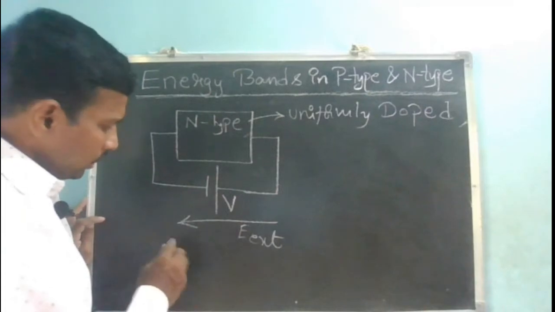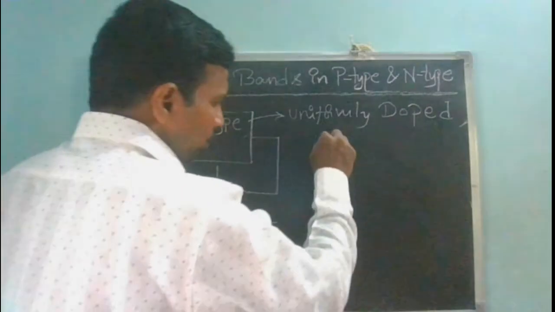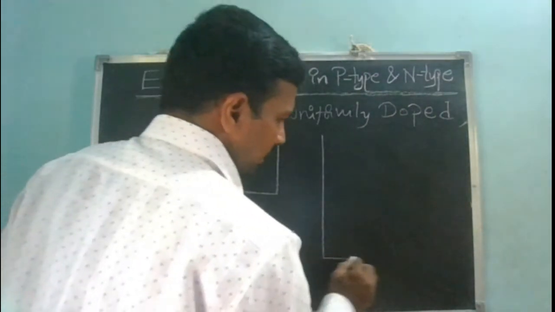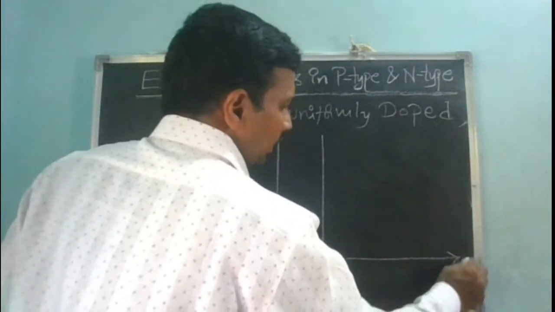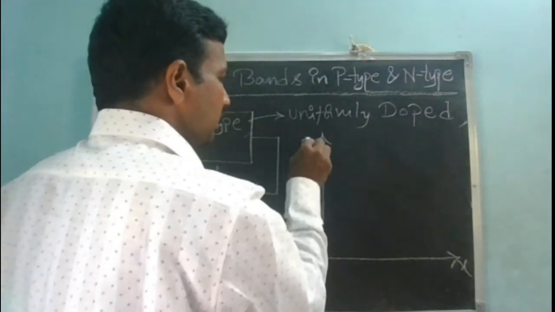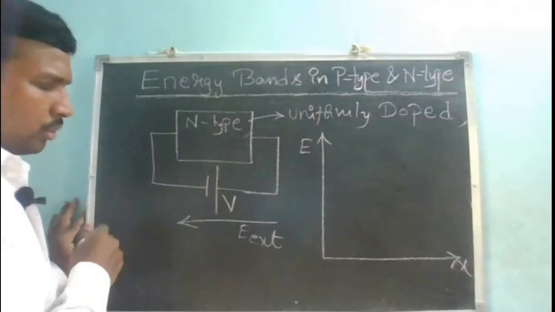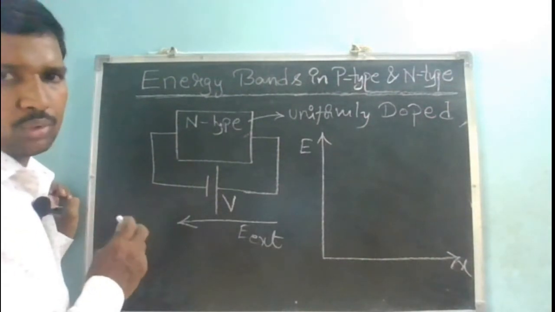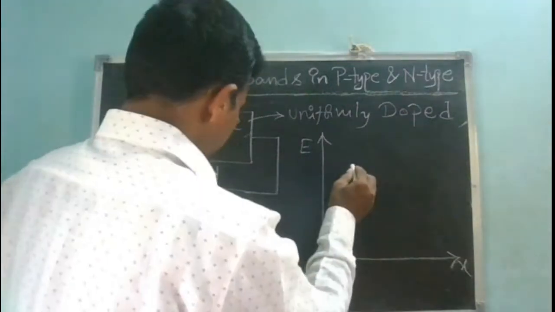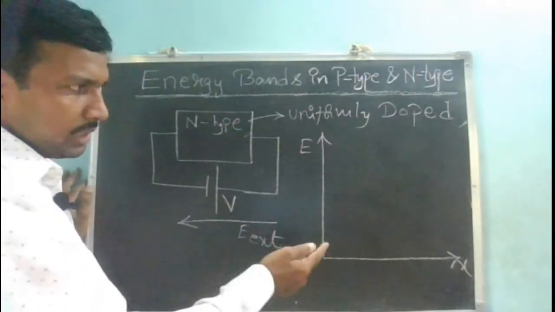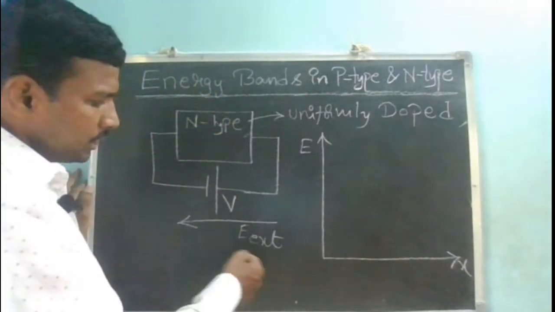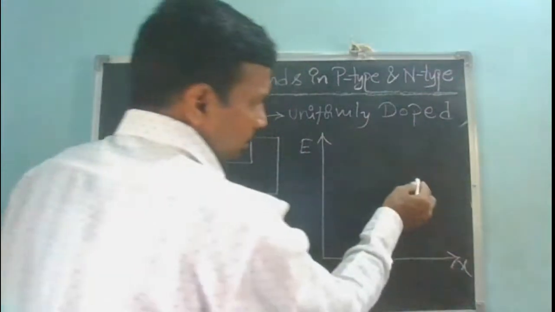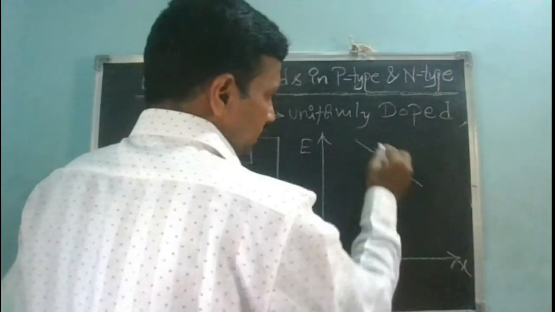So in a uniformly doped semiconductor, how can my energy band diagram be represented with respect to the applied voltage as shown here? Will there be a slope in my EC and EV? Yes, there is a slope in my EC and EV. So the slope of my EC represents the direction of my electric field. So my EC has to be shown like this.